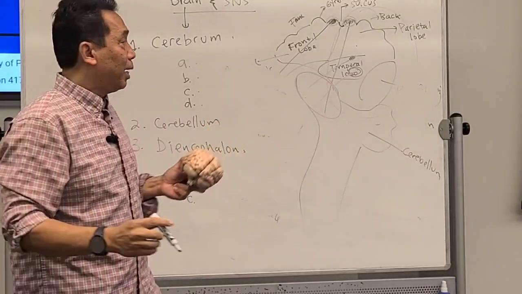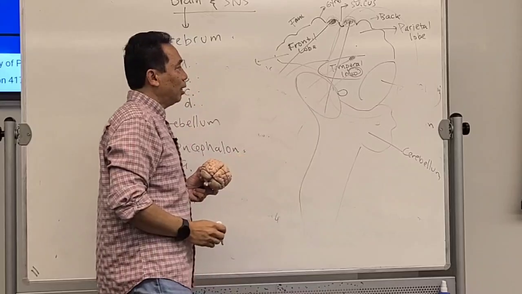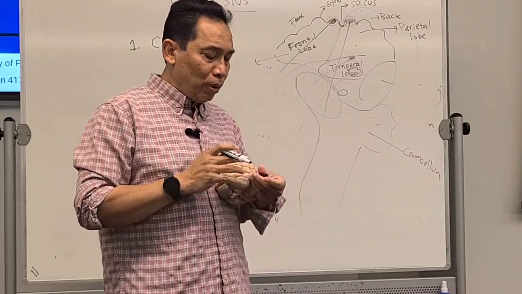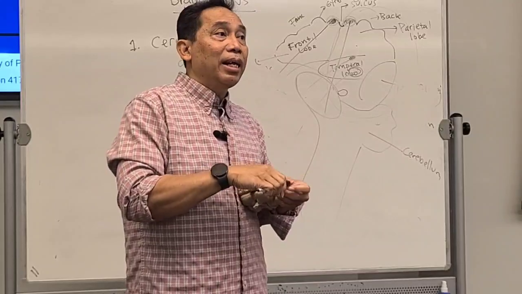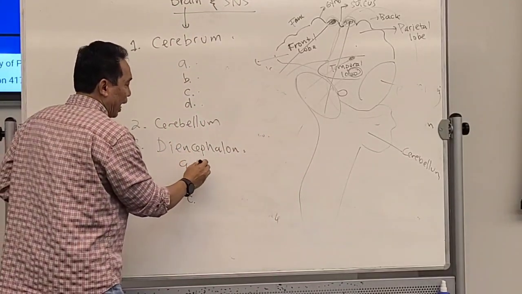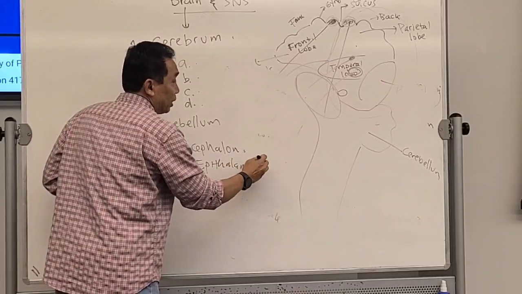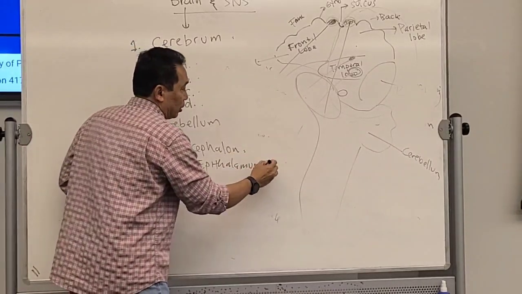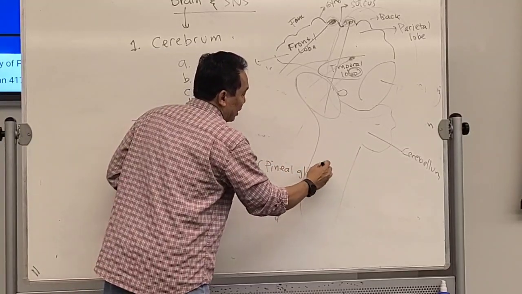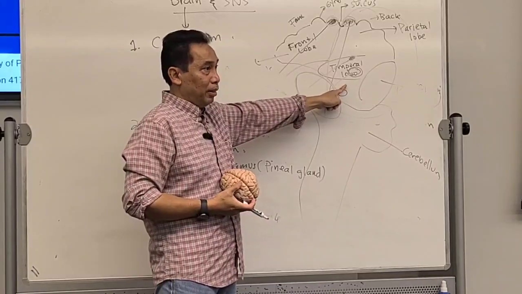On the back, there is a small part of the diencephalon that produces the hormone melatonin. What do you call that part? Epithalamus. Sometimes it has a different name, the pineal gland. It is on the top, on the roof, on the back.